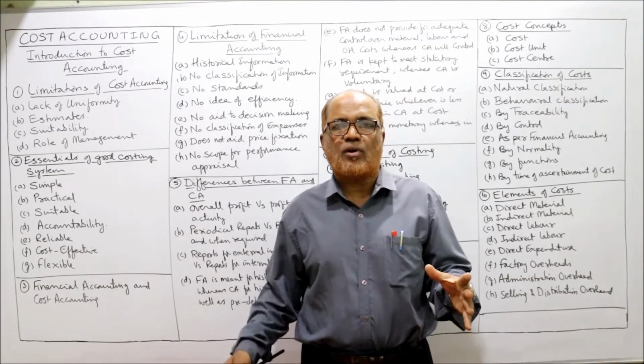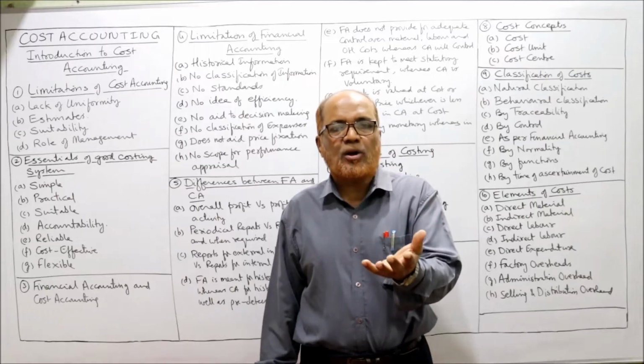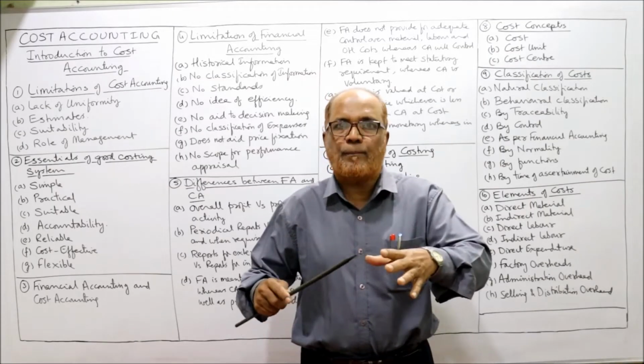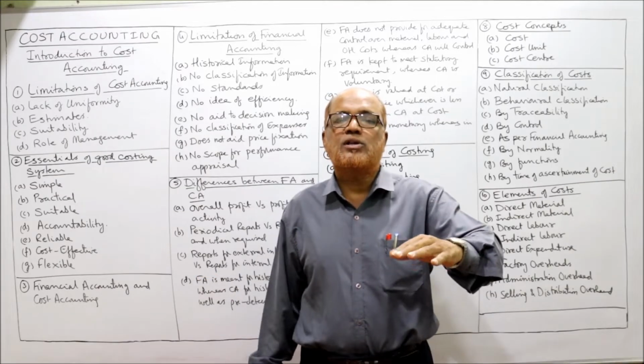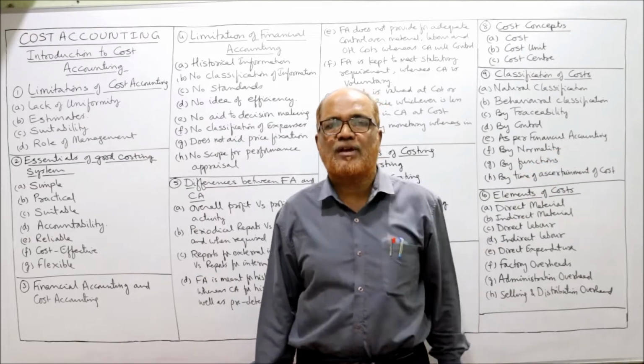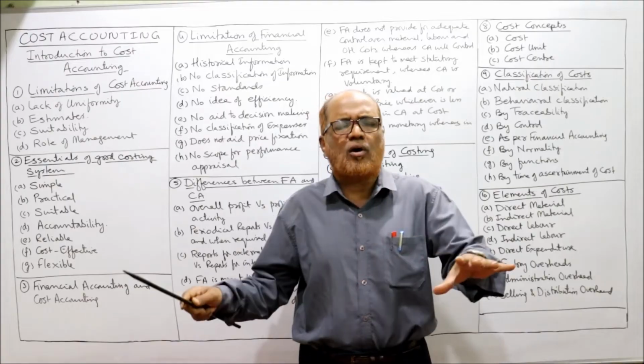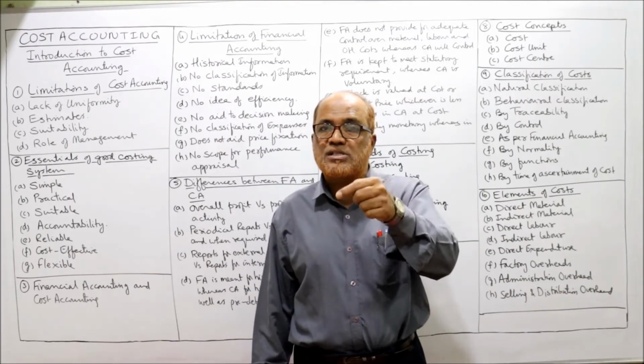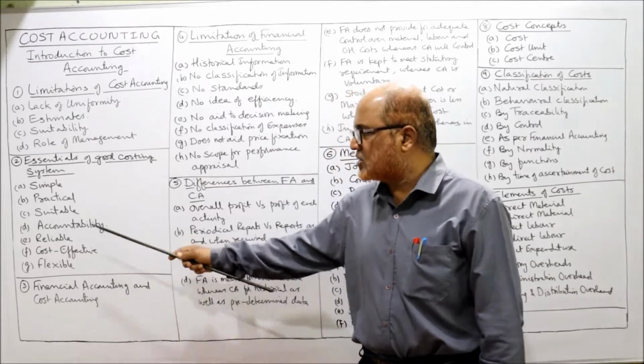We have different types of organizations: some will produce goods in units, some in bulk quantity, some according to the specification of the customer. So different organizations we are having, and the costing system should be suitable to the nature of the organization.